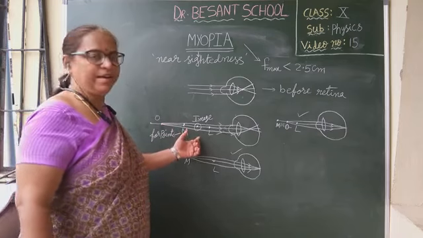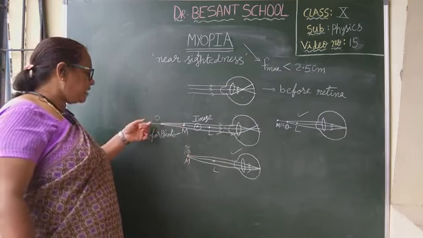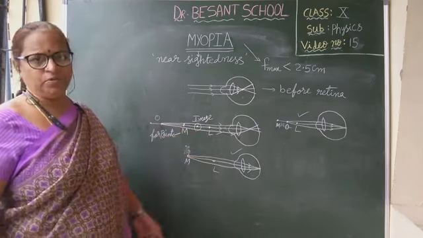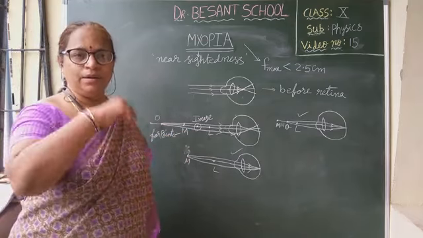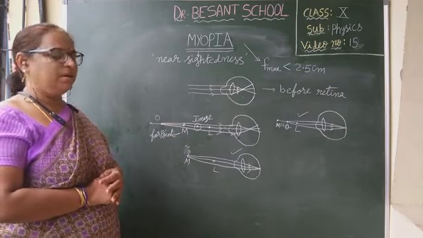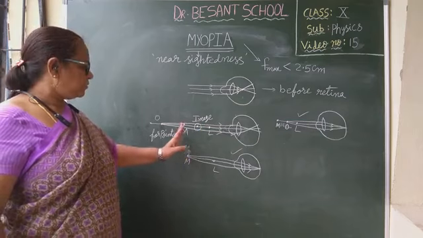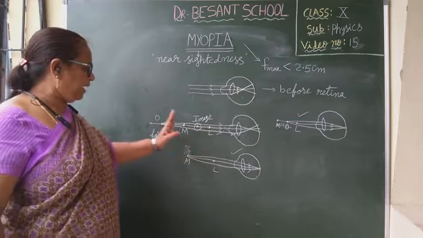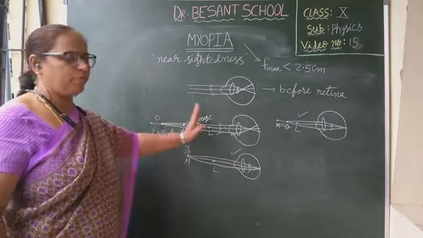Then how can it be done? What should we do to make the image of this object form in between M and L? What lens can we use? Recall your ray diagrams. Which lens will make the image? What type of image should be formed here? The image should form on the same side as the object, and the image should be before the object.